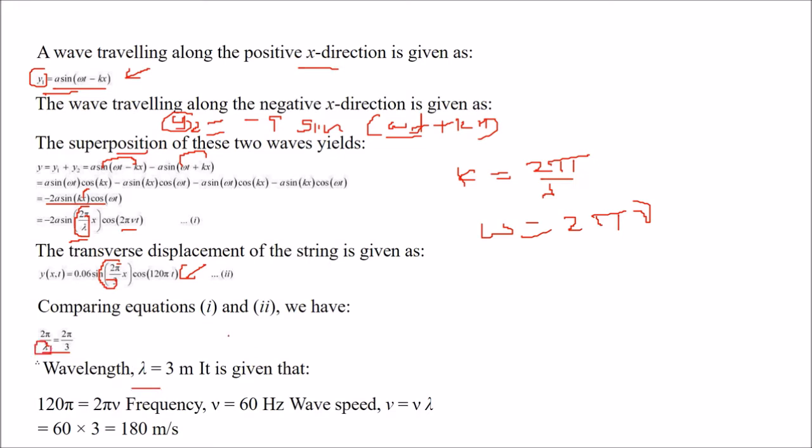The wavelength can be computed, and when we compare this 2 pi nu by 120 pi, if you compare it, the pi cancels. 2 divided by 120 is 60, so nu, which means frequency, is 60 hertz. We know v equal to nu lambda. We can find out the velocity, which is 60 into 3, because lambda is 3, we found out from here. So this is 180 meter per second.